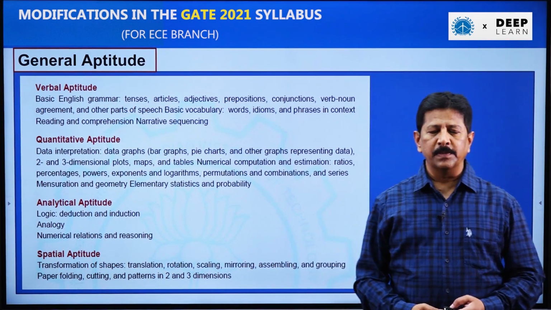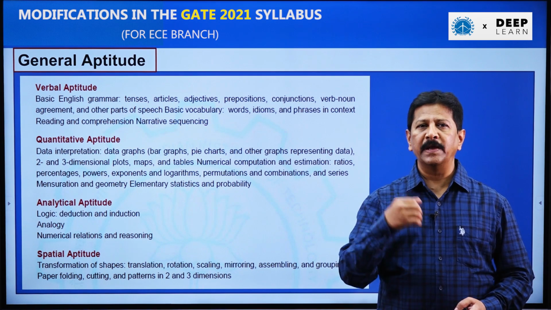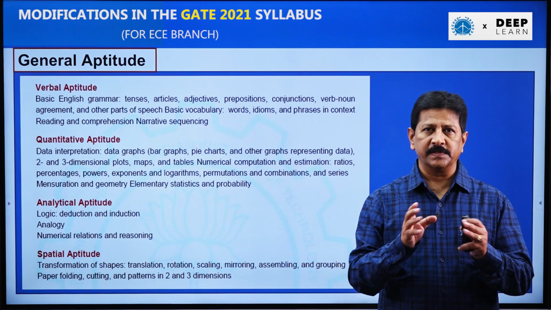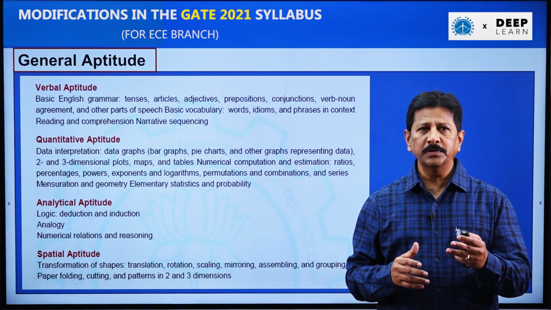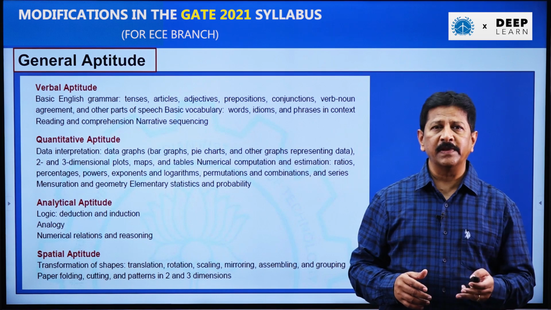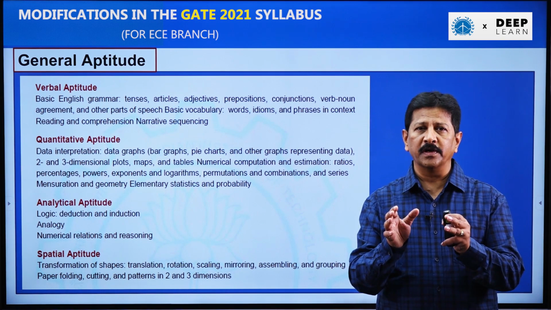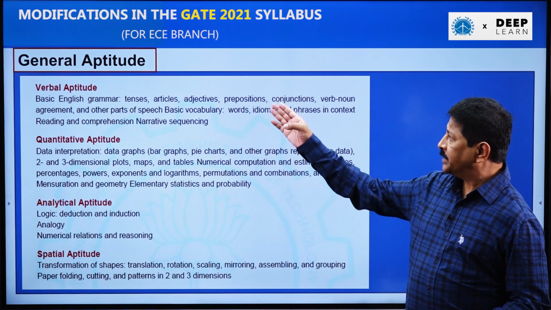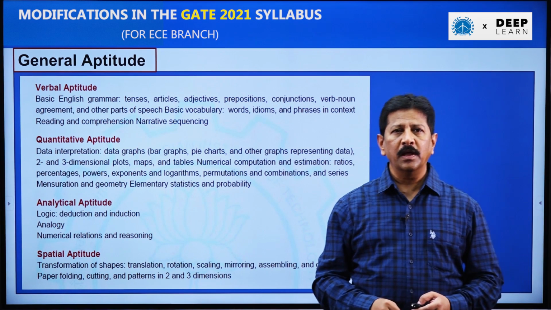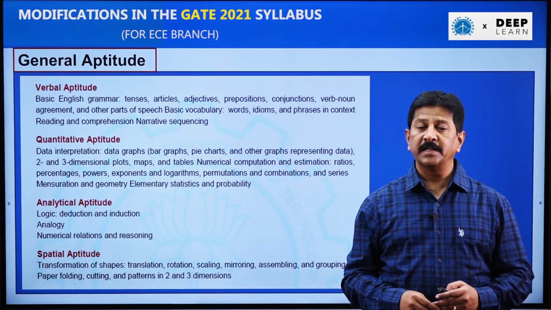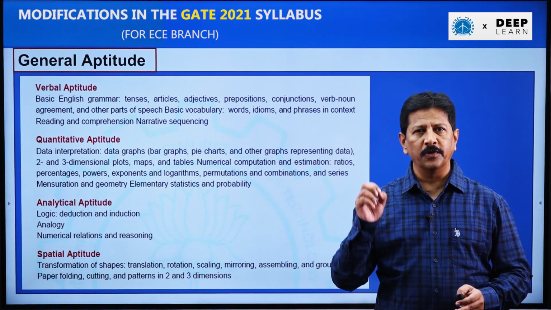Now let's come to the syllabus and discuss what changes were made in the syllabus and what topics you need to focus on. So I am going to present you the topics included, topics removed, as well as on which topics you need to focus in each and every subject. Let's take general aptitude. I told you already it is going to have 15 marks. So that is very crucial. So you need to focus on this subject.